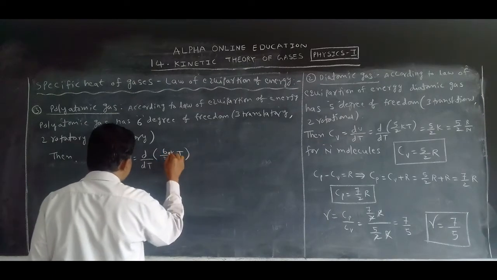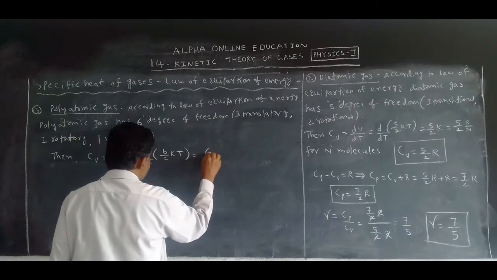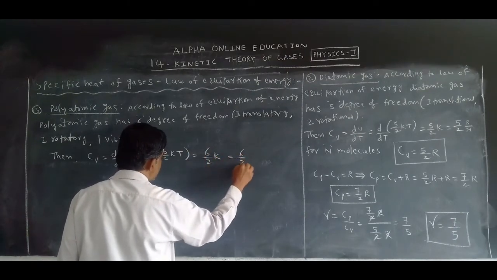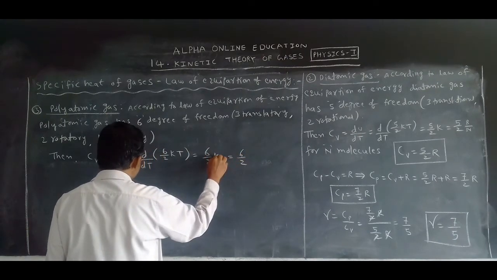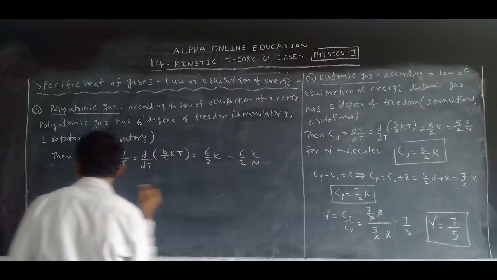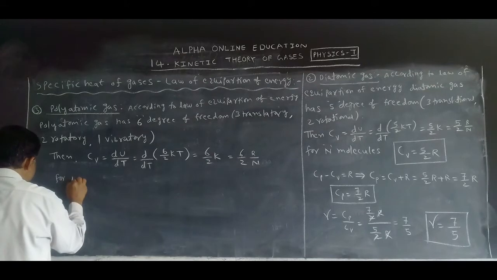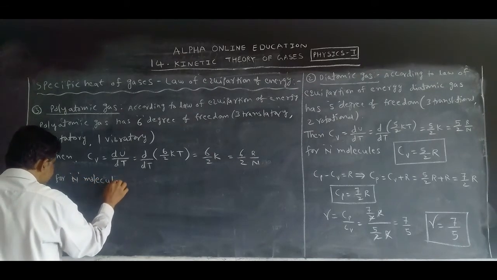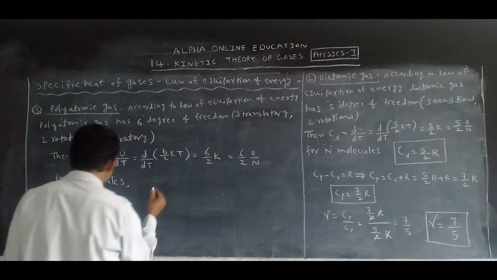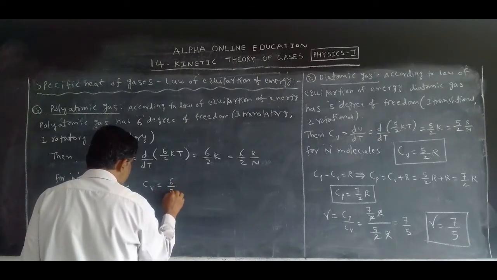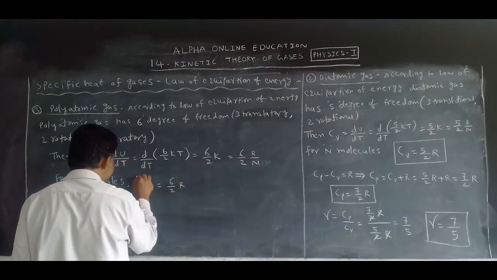So 6 by 2 is common and becomes 6 by 2. What is k? k is the Boltzmann constant, k is R by N. For N molecules, Cv is equal to 6 by 2 R.